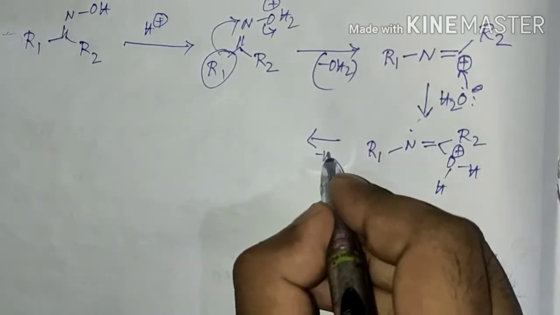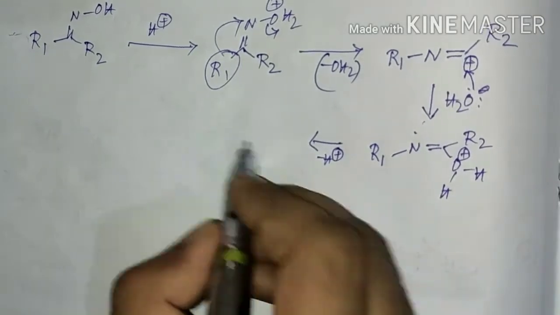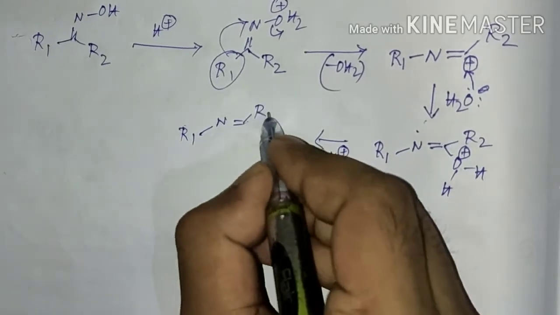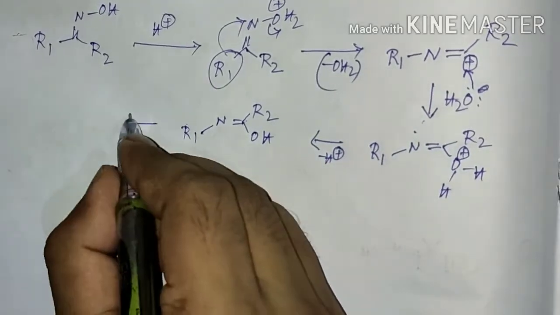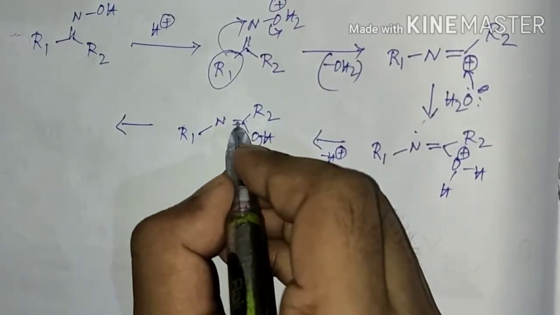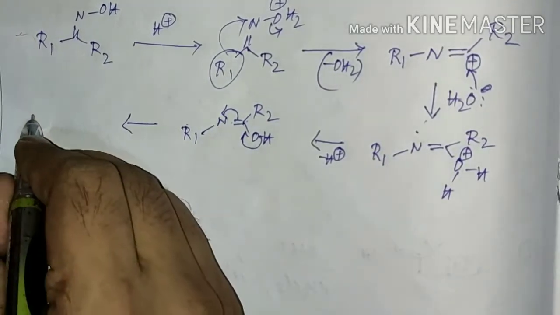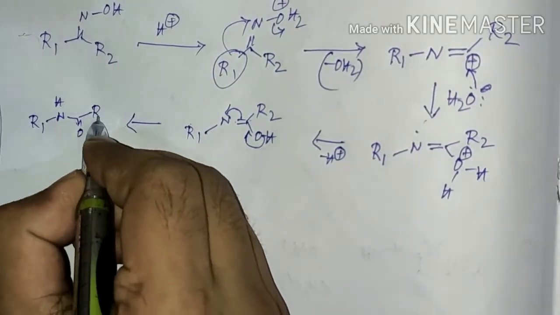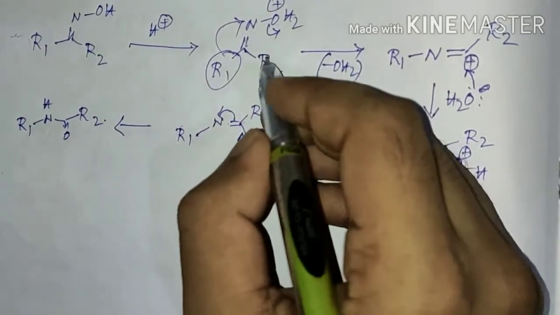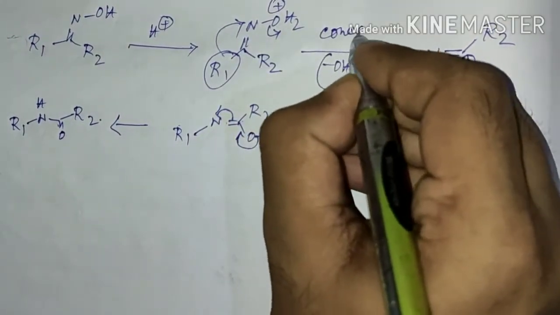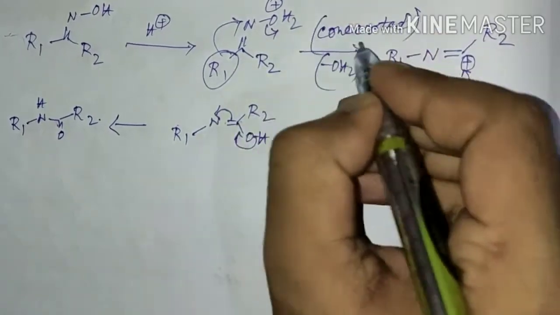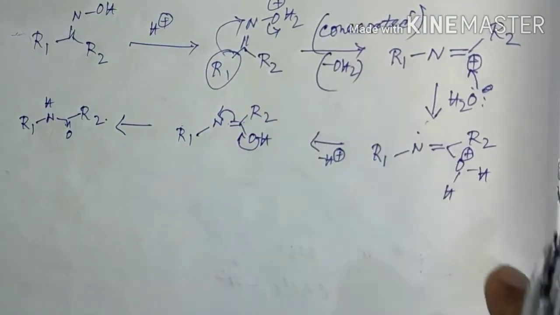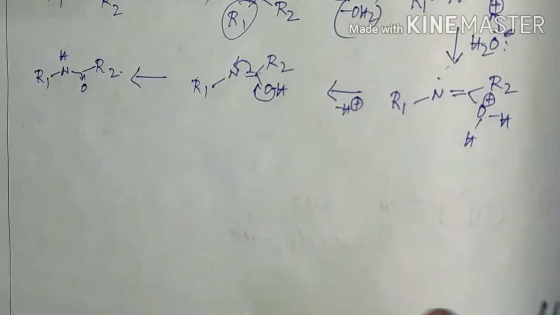In the next step it will eliminate one H plus, and finally tautomerization of this iminol will form the corresponding amide, that is the substituted amide. This step can occur in a concerted way, or I will discuss later that this step can also occur in a step-by-step way, that is not in a concerted way.